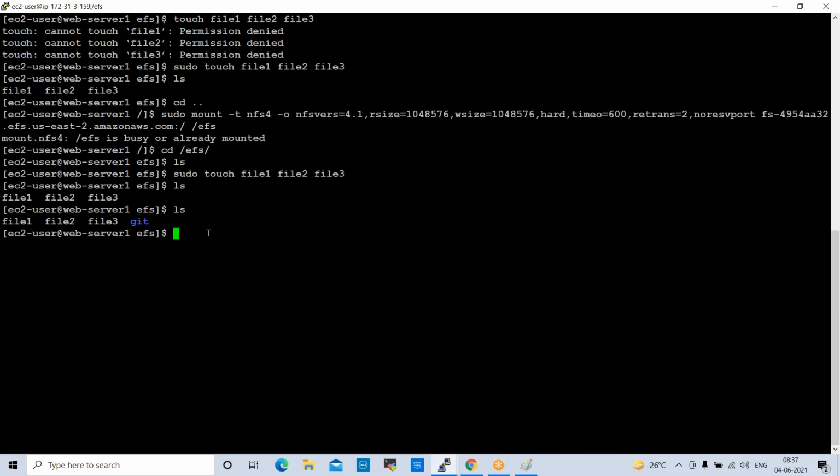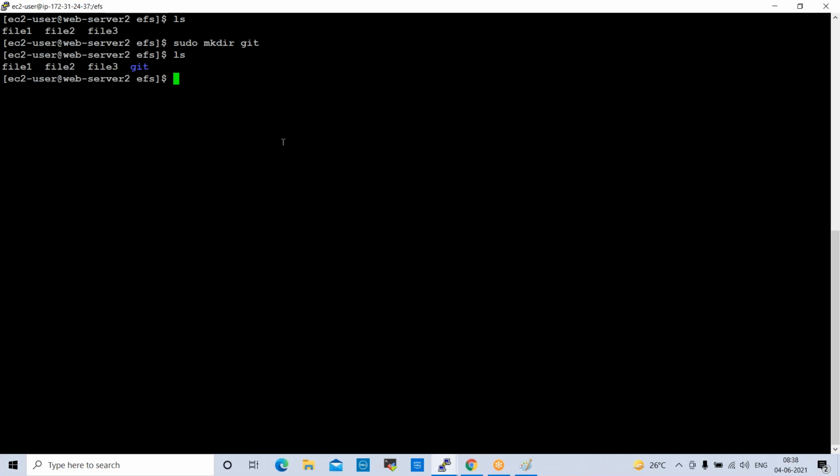So here what I will do on web server 1: sudo mkdir Jenkins. I'm creating one folder on web server 1. ls here. Now on web server 1, we have 3 files and 2 folders, the Git and Jenkins folders. So go to web server 2 and check ls here. See here, the same folders, same files are available on web server 2. So like this, we can share the files between availability zones.